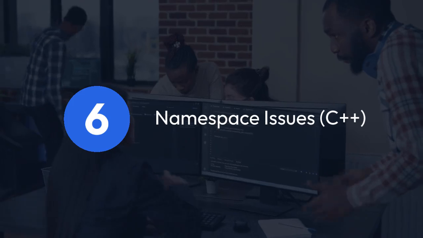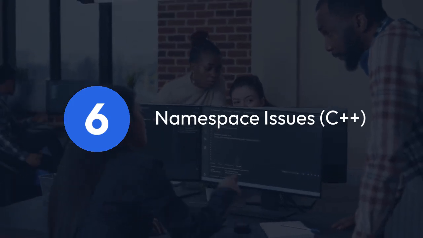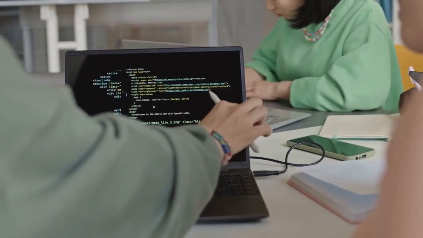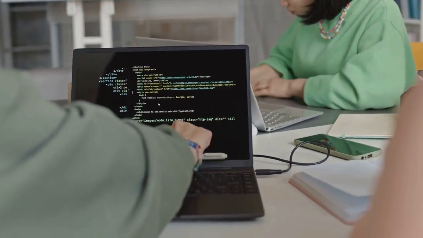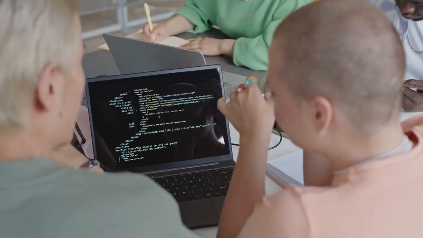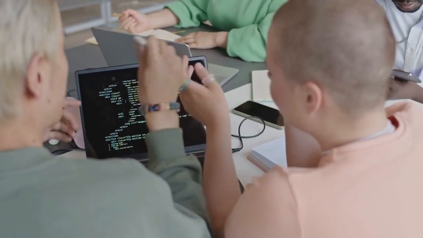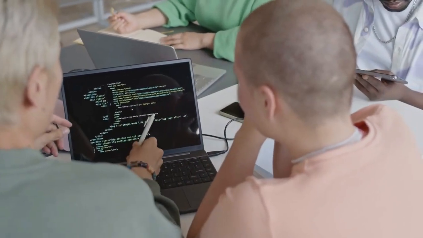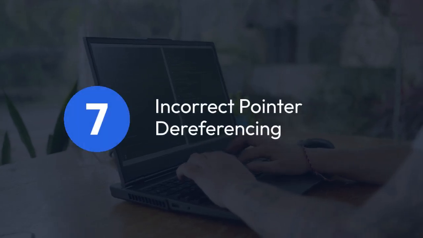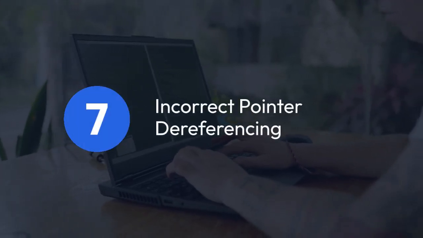6. Namespace issues, in C++. In C++, if you're working with namespaces, make sure you're properly using the namespace or referencing the element within its namespace. For example, if myStruct is in namespace myNamespace, you might need myNamespace::myStruct myVariable, or using namespace myNamespace, though using directives can have drawbacks in larger projects.